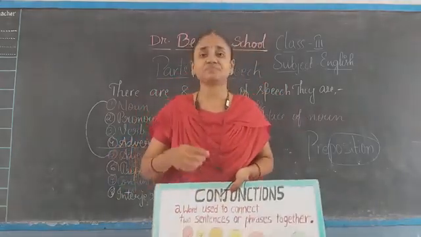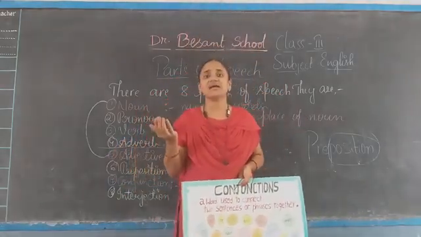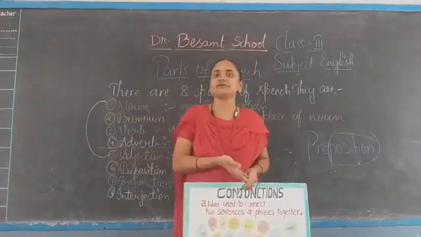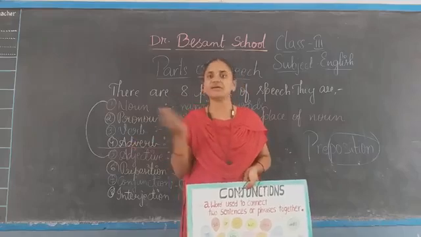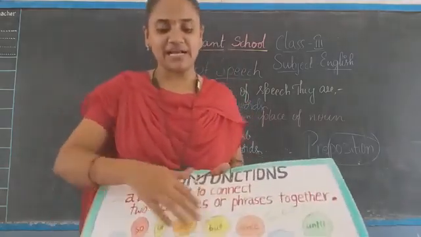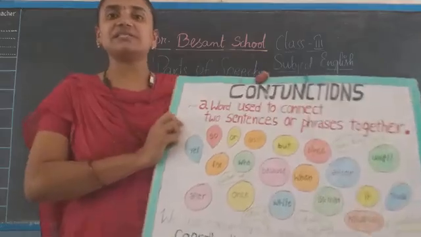Or like that, but... He tried hard, but he did not win the game. He tried hard, but because of some reason, he did not win the game. He tried hard, but he did not win the game. But like that, for every conjunction, there is some meaning.